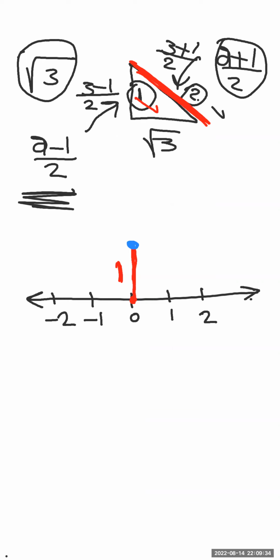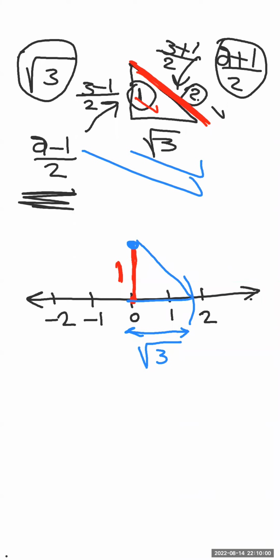Open it 2 centimeters, which is the length of the hypotenuse, and now draw one arc to intersect the number line here. Now, guys, this distance is the square root of 3, because this is my triangle which I represented here. Again, I'm going to clear all this and explain it one more time.